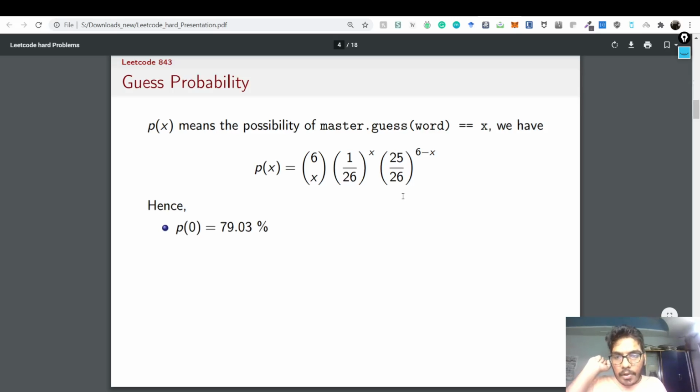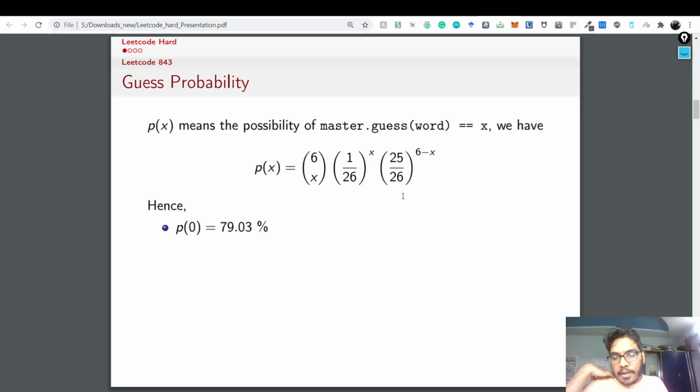So we realize that if you plug in 0, the probability of master dot guess word being equal to x, with x equal to 0, is 79.3%, or nearly 80%. So for any random word, there is a 79% chance that master dot guess would be 0. For one match, the chance is 18.97%. For two matches, the chance is 1.90%, so pretty much very rare.